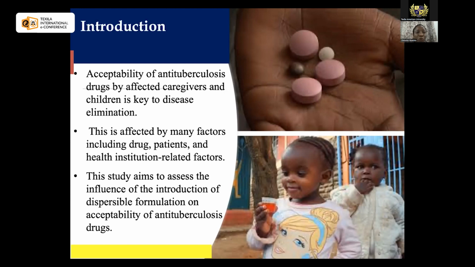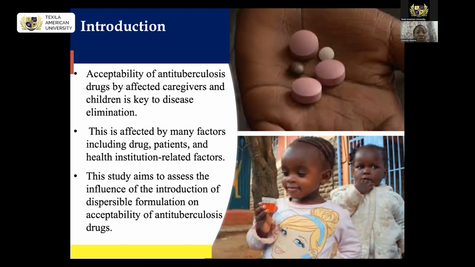It is also known that there are many factors that affect this acceptability, such as the drug itself, the formulation of the drug, the kind of patients, if it's an easygoing patient or not so easygoing patient in terms of taking the drug, or health institution related factors. All these factors have been looked into over the years to improve the adherence of the